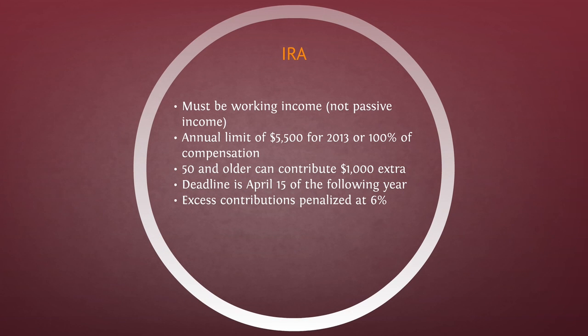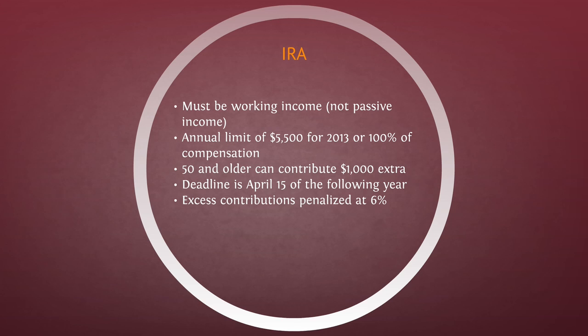It must be funded by working income. There's an annual limit of $5,500 for 2013, and this can change every year though. It's 100% of the compensation if it's less than that. If you're 50 and older, you can contribute an extra $1,000 every year into your IRA account, and this is meant for people to catch up towards their retirement goals.